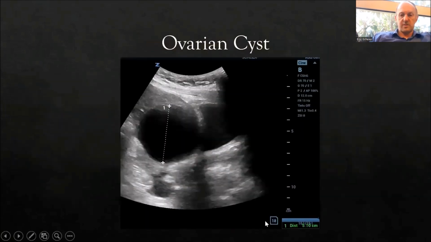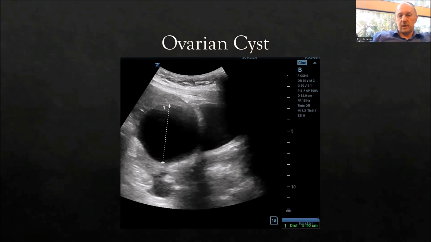This is an ovarian cyst, a 5-centimeter cyst. Generally with cysts, you can see some free fluid is leaking out. With cysts below 2 centimeters, nobody really gets excited. After over 2 centimeters, I'll send them to start having gynecology follow, and they really don't get excited until it's 4 centimeters. But it can be the cause of the torsion. So if you have a child with a large cyst, large cysts that are causing pain may, in and of themselves, need to be treated. They may need to be aspirated.